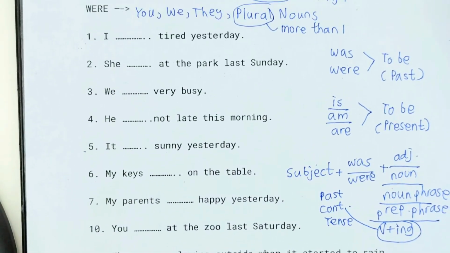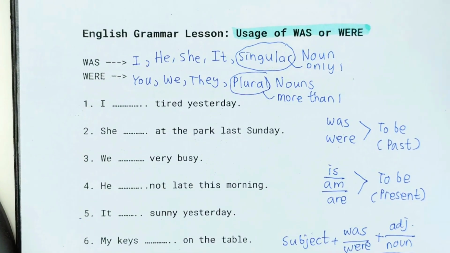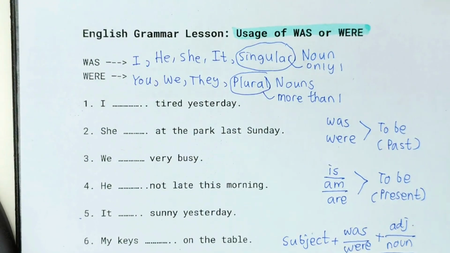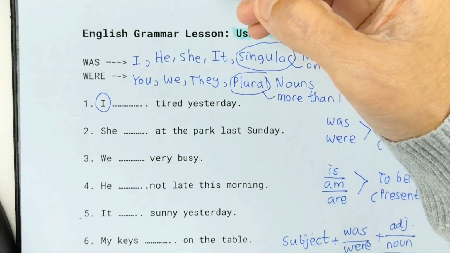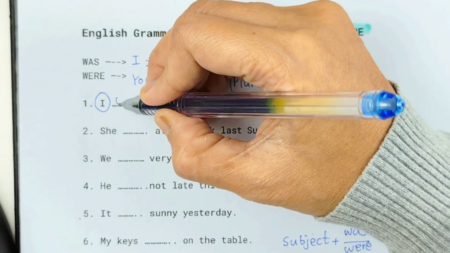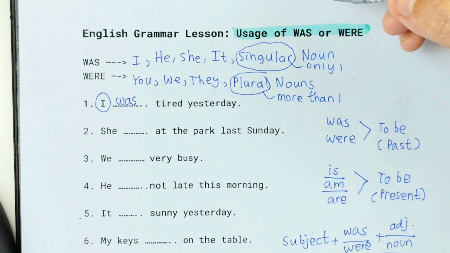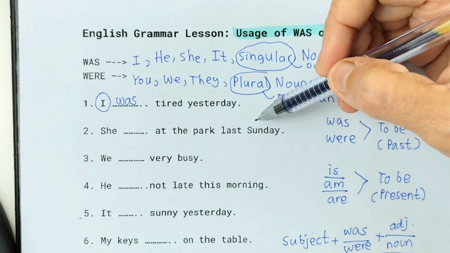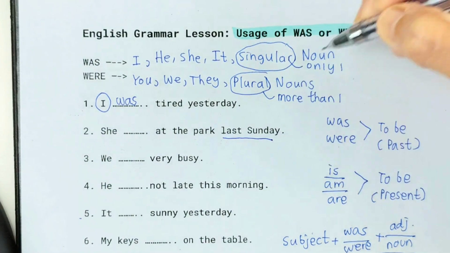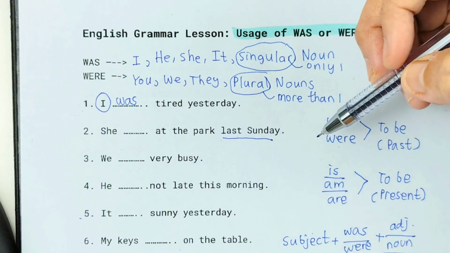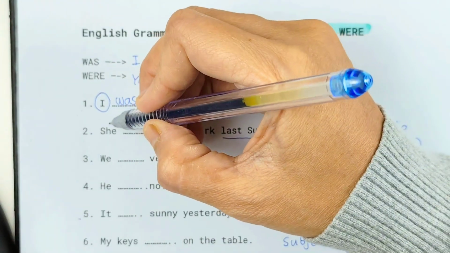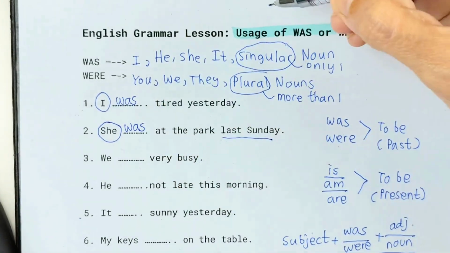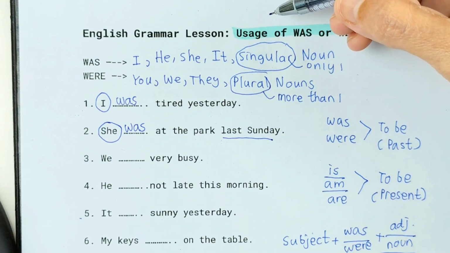Number 1. I blank tired yesterday. What is the subject? Yes, I. So we have to choose was. I was tired yesterday. Number 2. She blank at the park last Sunday. Last Sunday, it signifies that this is in past tense. And what is the subject? She. So we answer she was at the park last Sunday.